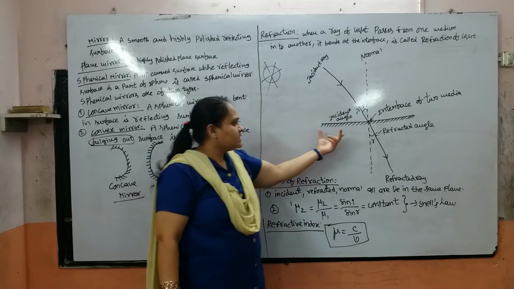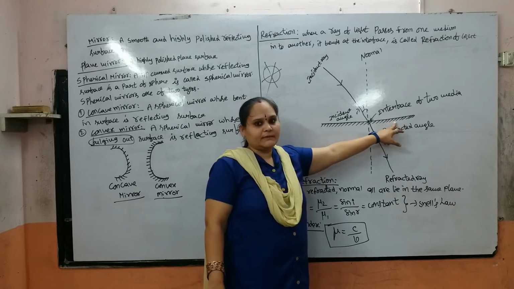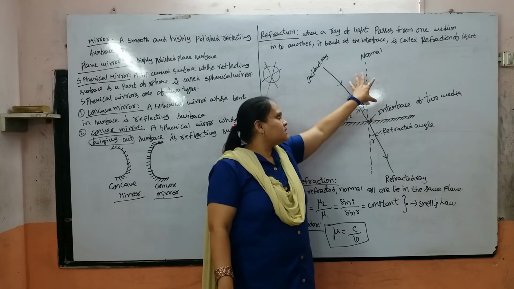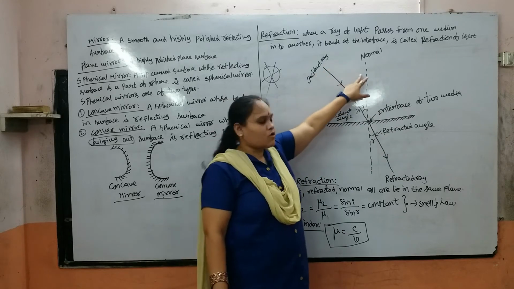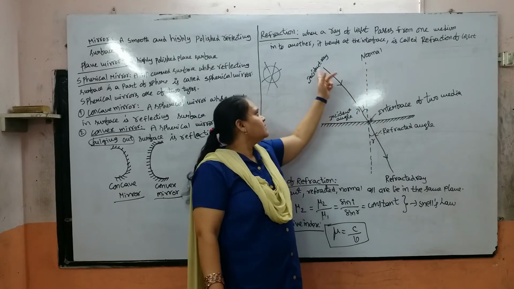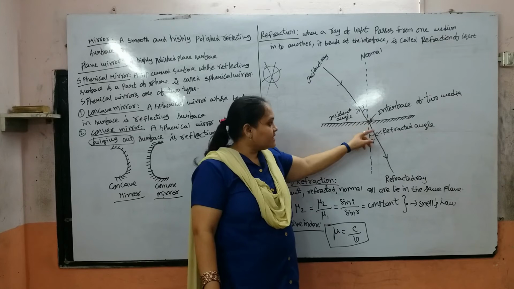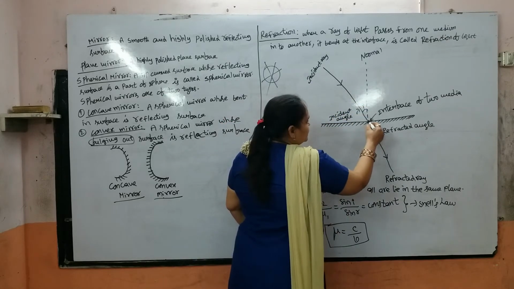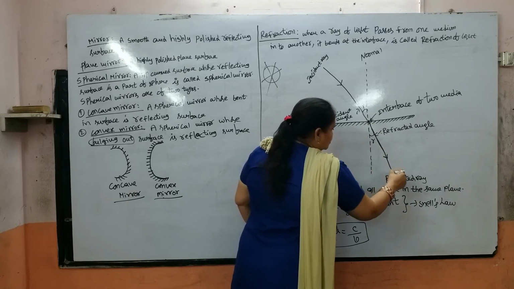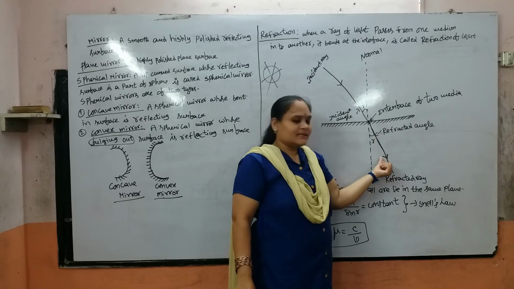See here. This is the interface of two media, the plane of incidence. This is our first medium and this is our second medium. This is the normal line, and this is our incident light, and it will be bent here and pass in this direction into the other medium.